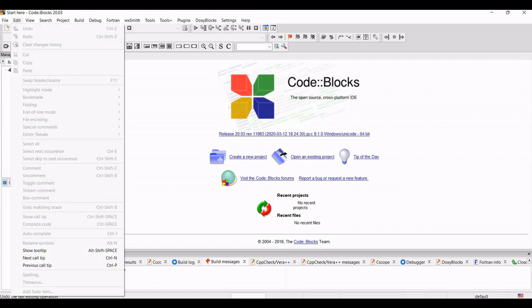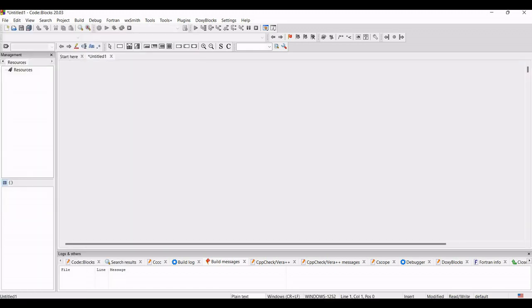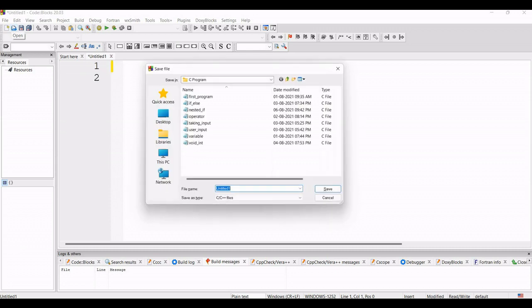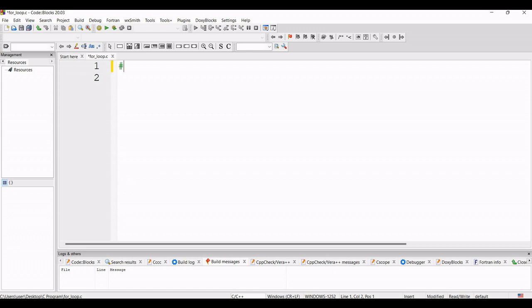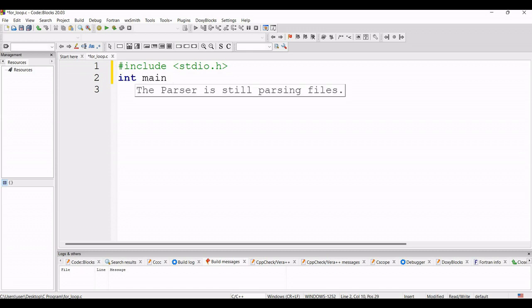So first let's create one new empty file and save. Suppose here in this video I will discuss about for loop, so I will give the name for loop dot c. So include the header file hash include stdio.h, then int main. So here we will write our program.